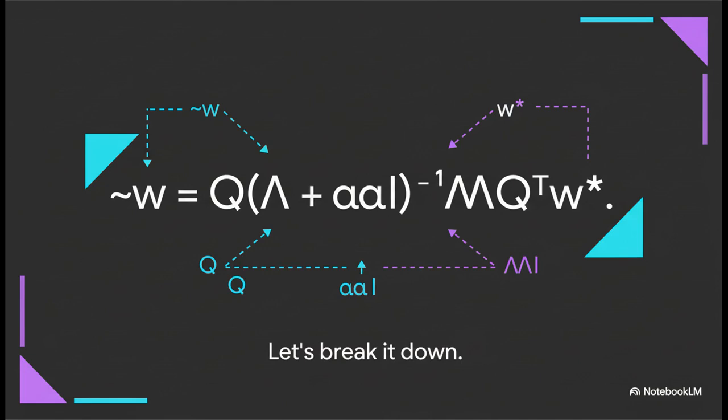Okay, I know what you're thinking. This equation looks intense, but I promise you it tells a remarkably simple and elegant geometric story. This is the secret recipe. It shows us exactly how to get from our original, perfect but overfit weights, the W star, to our new, regularized, and much more useful weights, the tilde W. To get it, we just have to read it not as symbols, but as a set of instructions.